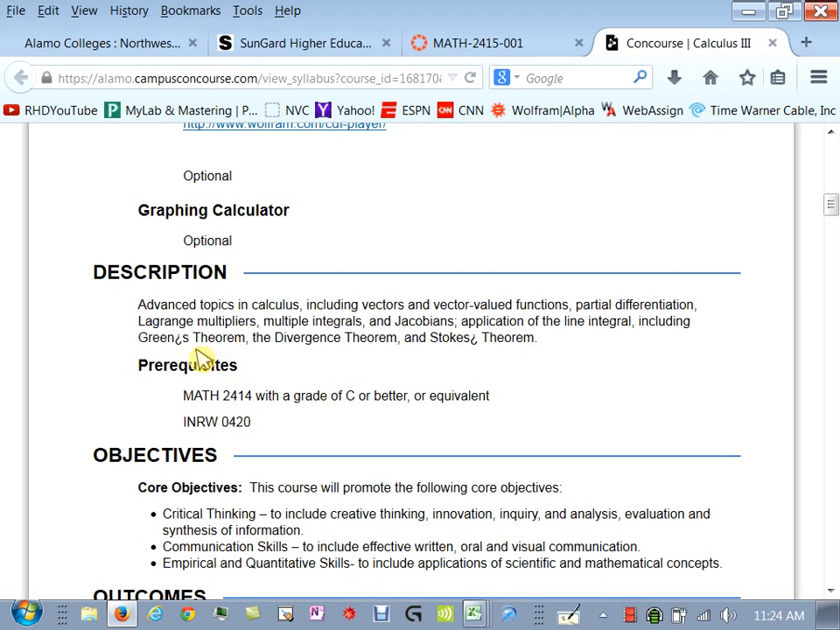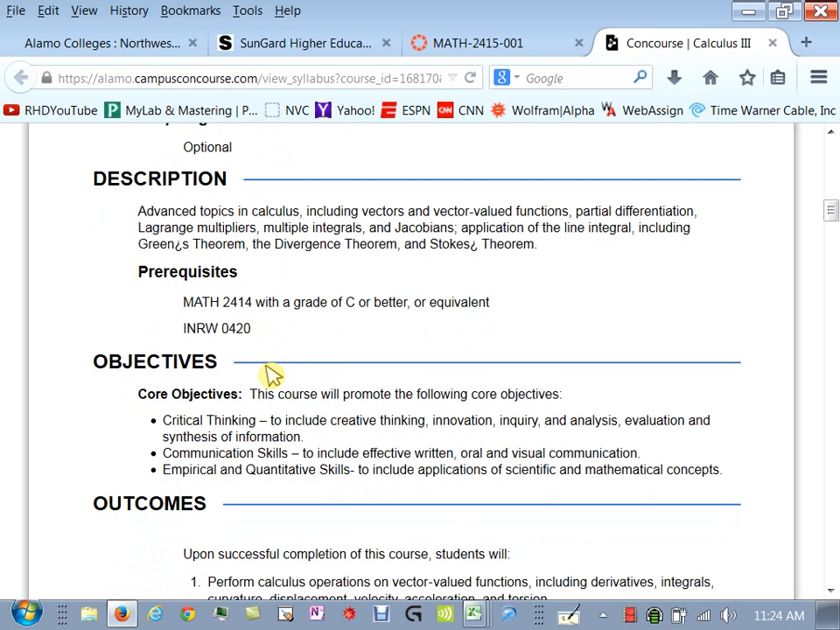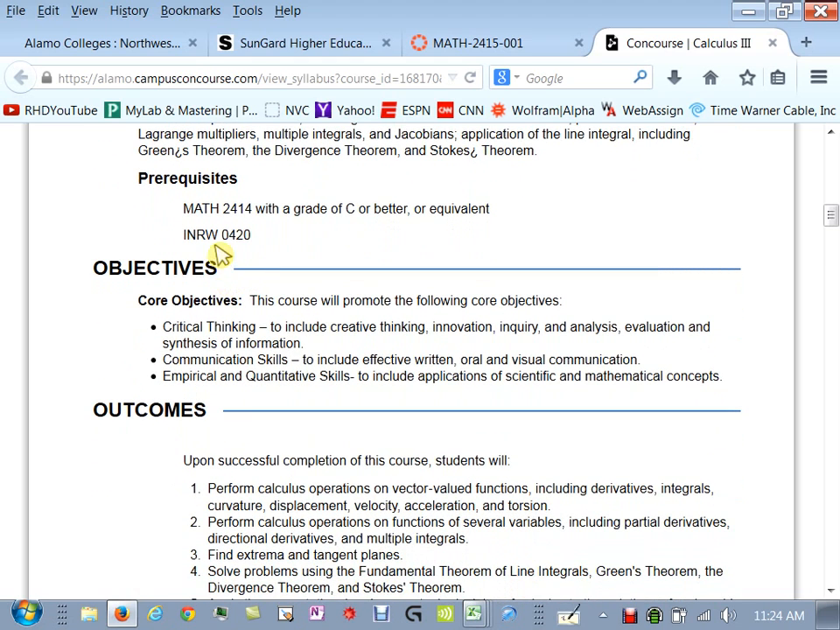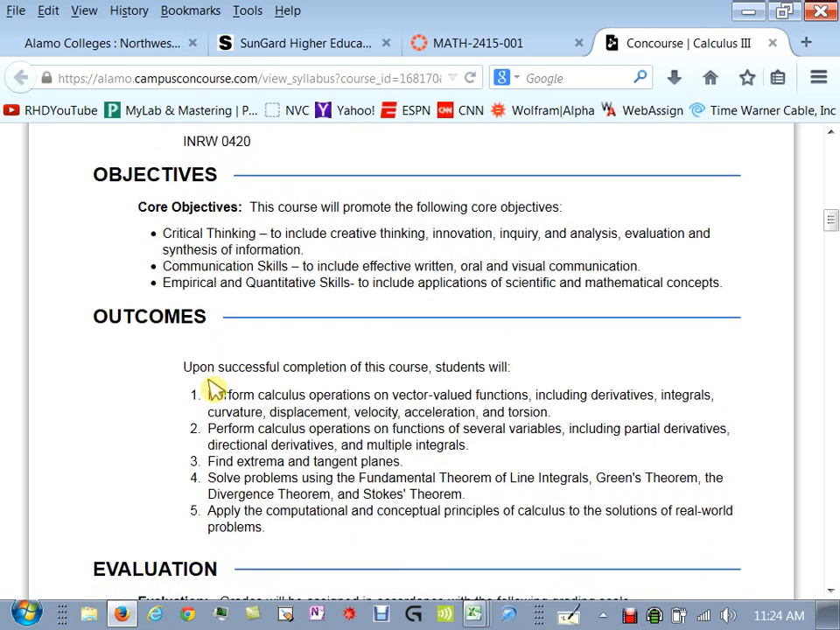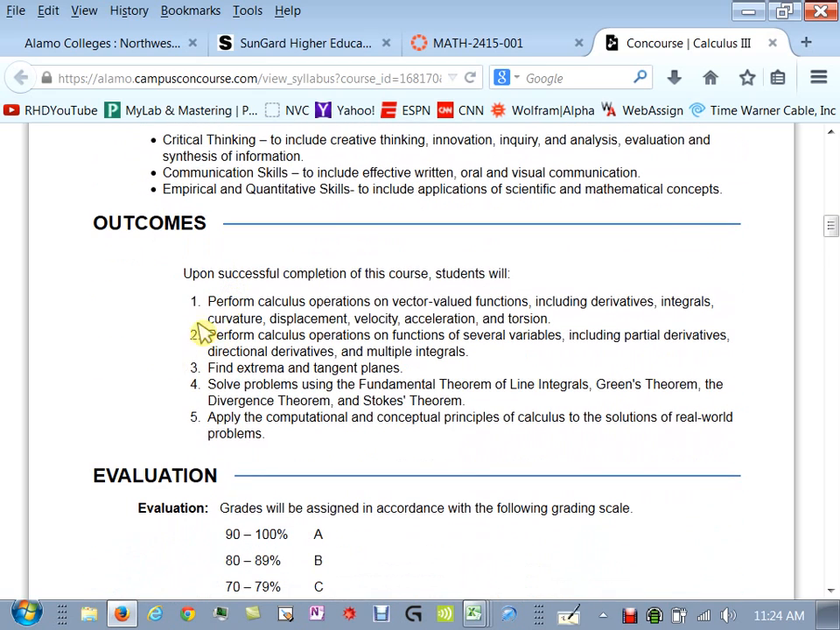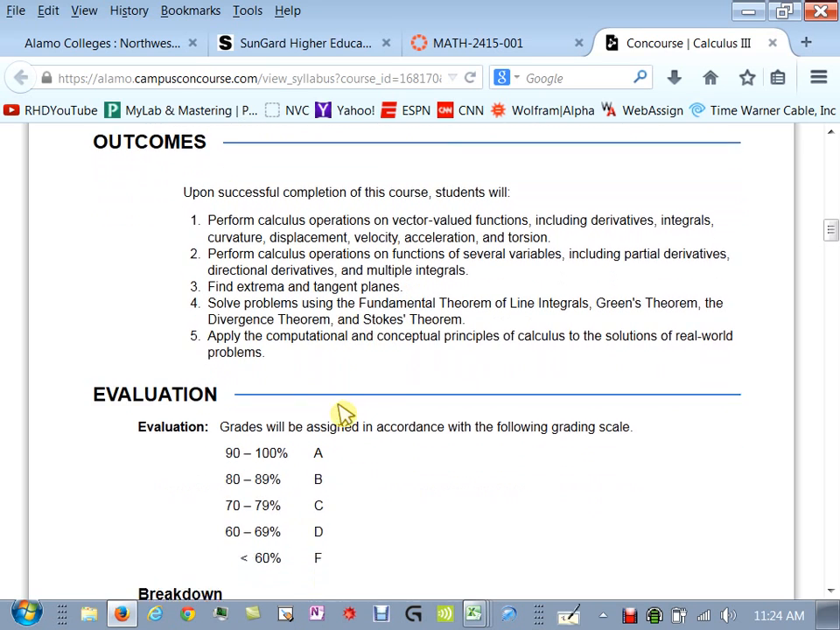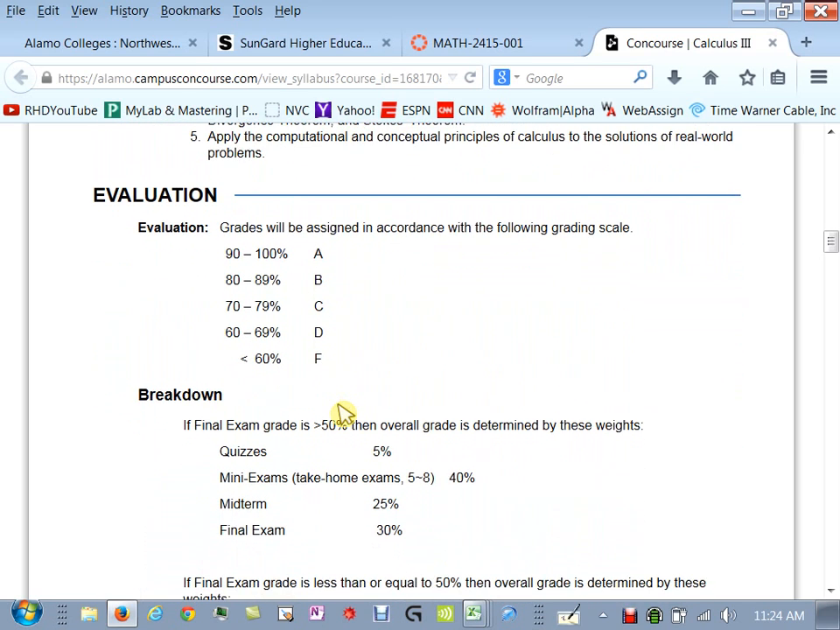Okay, so these are the topics that we're going to cover. I already see here there's a little typo. It's supposed to say Green's theorem, and over here Stokes' theorem. The prereq for this class is Cal 2. You should have passed Cal 2 or equivalent here, the INRW 420. Objectives, let's skip that. Outcomes, so here are the things that we're going to hopefully come out of this course with. I'll let you read through that yourself. We use a standard grading scale here.